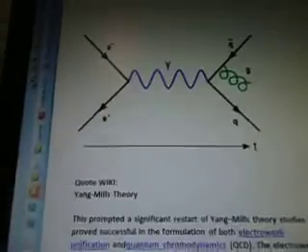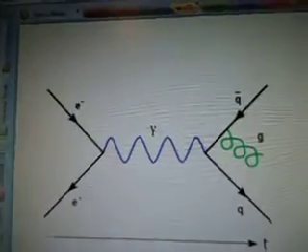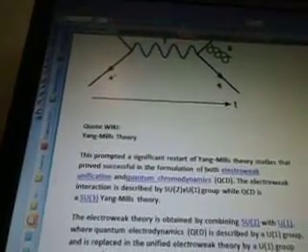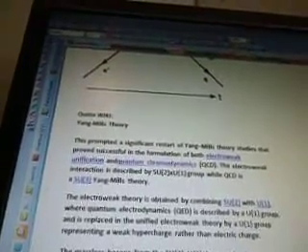Now this is a graph of the Yang-Mills theory. Okay, so this prompted a significant restart of Yang-Mills theory studies that proved successful in the formulation of both electroweak unification and quantum chromodynamics, QCD. The electroweak interaction is described by the SU2 times U1 group, while QCD is the SU3 Yang-Mills theory. The electroweak theory is obtained by combining SU2 with U1, where quantum electrodynamics, QED, is described by a U1 group, and is replaced in the unified electroweak theory by a U1 group representing a weak hypercharge rather than electric charge.